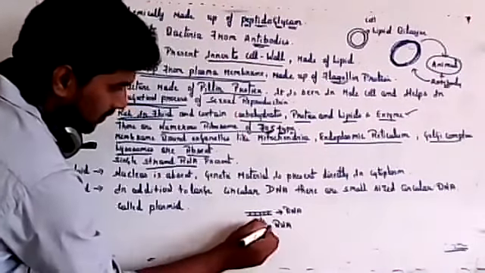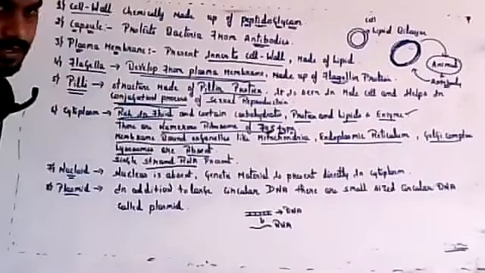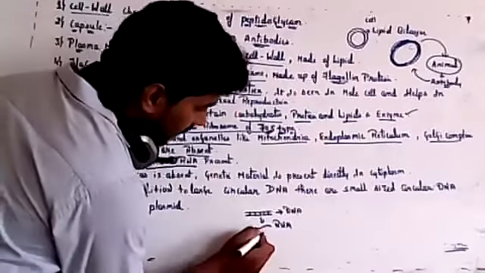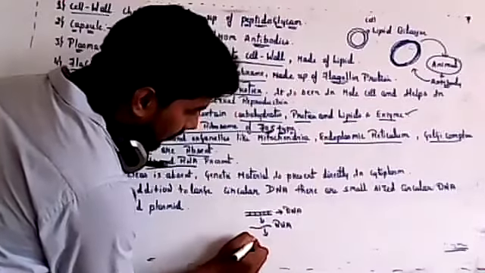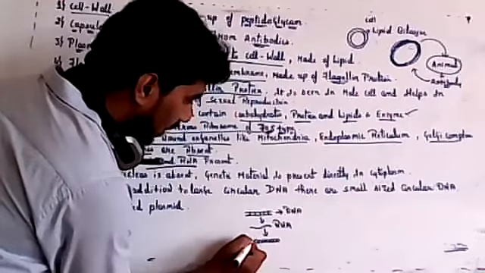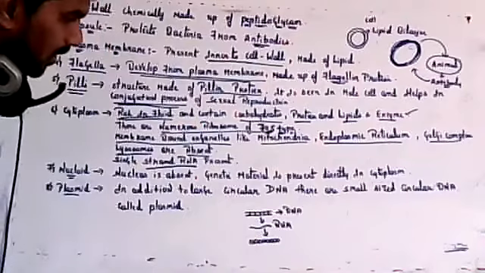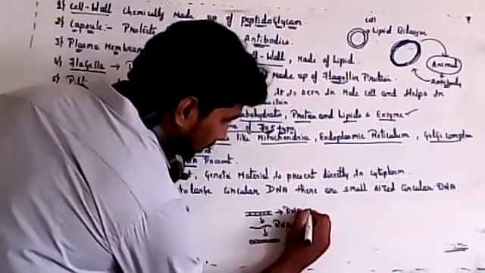So this RNA will be formed from the double stranded DNA, and from this RNA proteins will be synthesized in all organisms. Full form of RNA. So DNA full form is